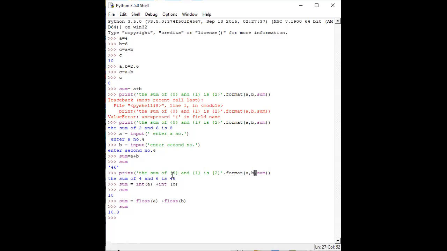And then the sum of 0, meaning what is the input of 0, that is 4. Input of 1 is 6. So that's why we can see the sum of 4 and 6, and then the output for the sum is 10. Fine.